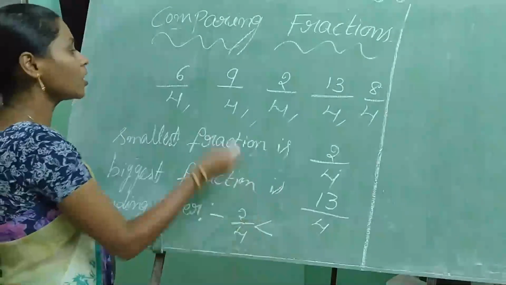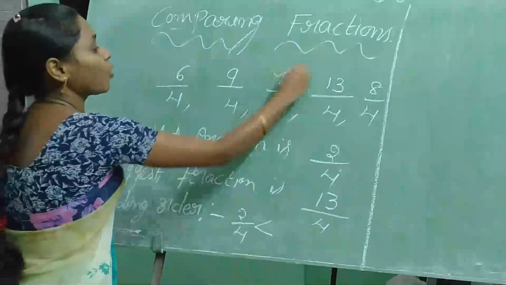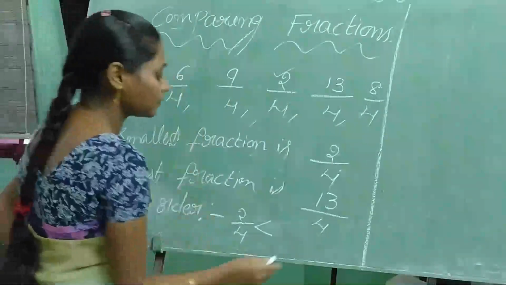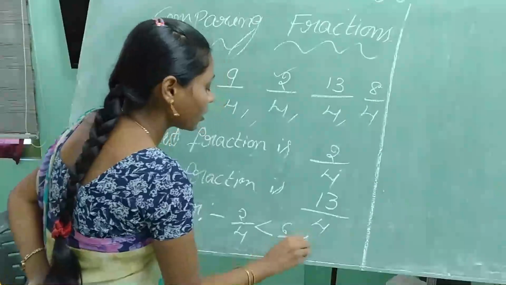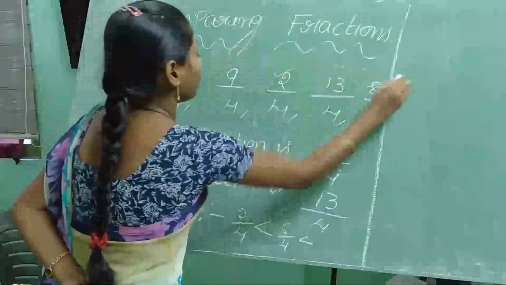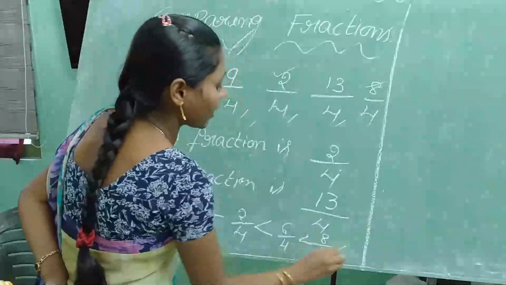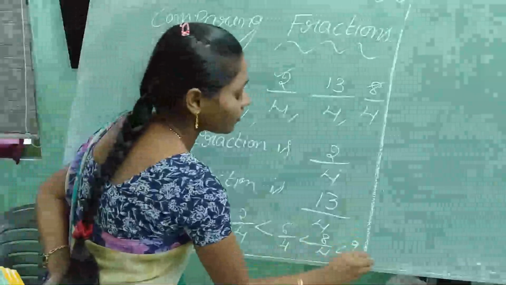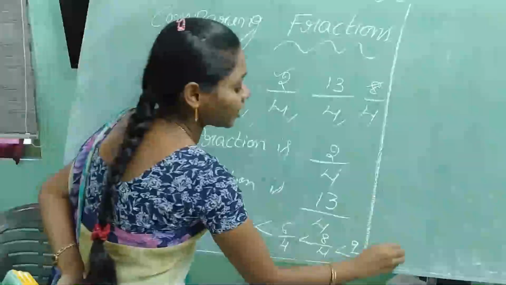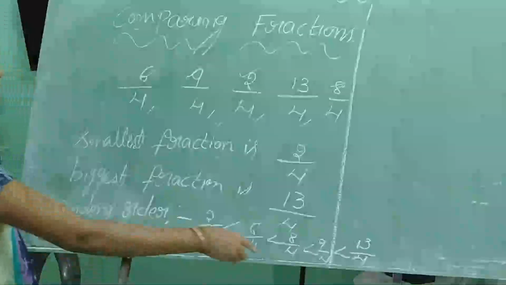Everybody knows this one, I think. 2 by 4. Next. Already it's over. Please keep tick mark. And 6 by 4. Next. 8 by 4. Next. 9 by 4. Next. 13 by 4. It is ascending order.